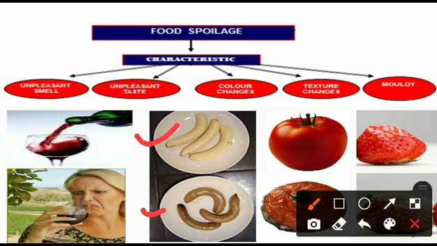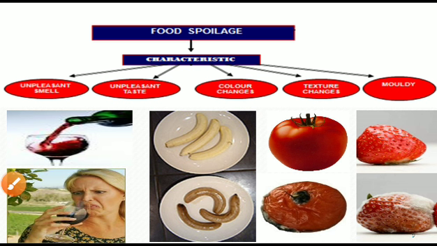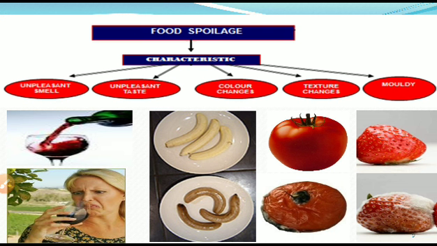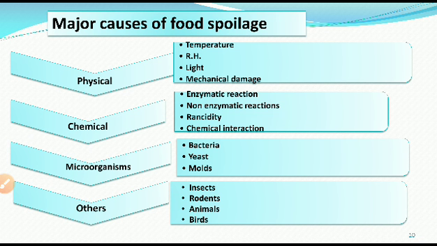Next characteristic, the texture also changes. This is a fresh tomato, but whenever this tomato deteriorates, the texture changes, and moldiness also happens. These are the characteristics of food spoilage. How do we identify whether food is spoiled? It can be identified by an unpleasant smell, taste, color change, texture change, and moldiness.